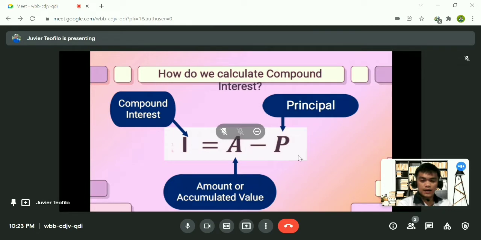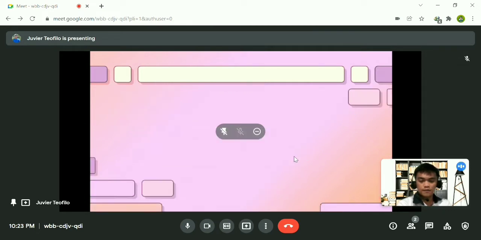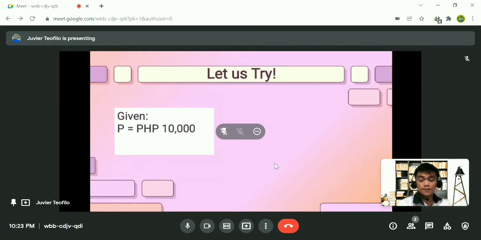Let's try to solve an example. Let's have this given. The principal is 10,000. The accumulated value is 11,576.50 centavos.